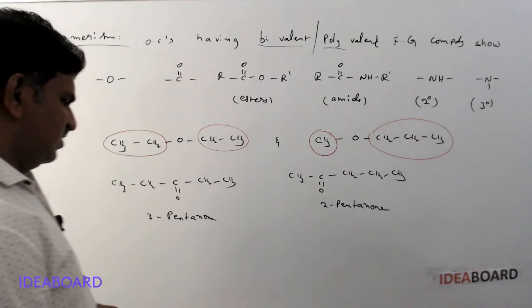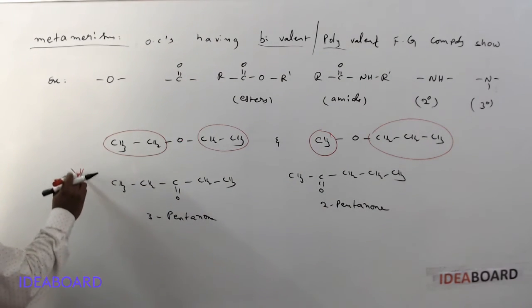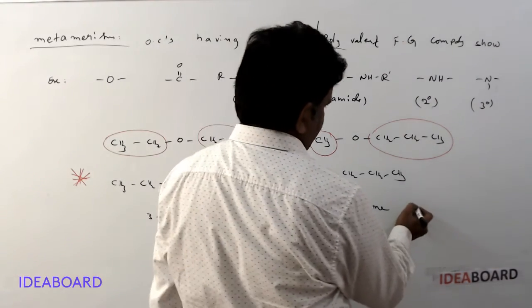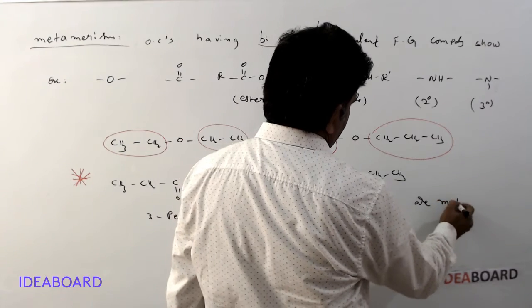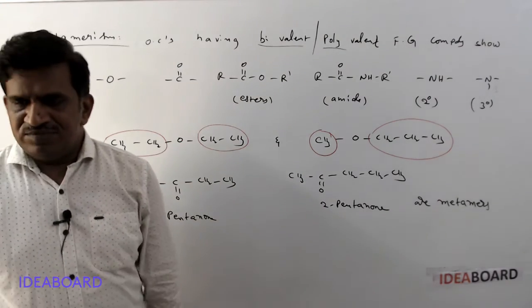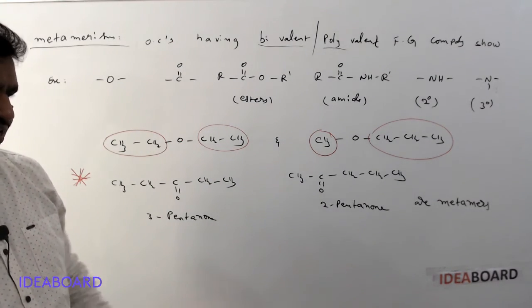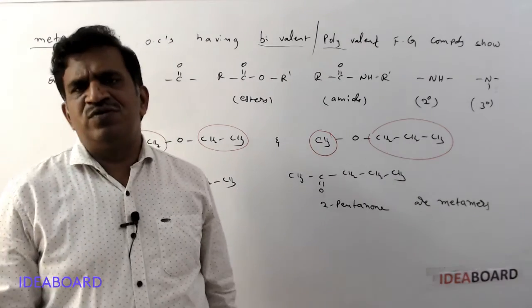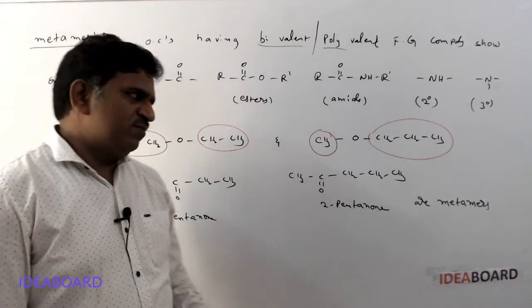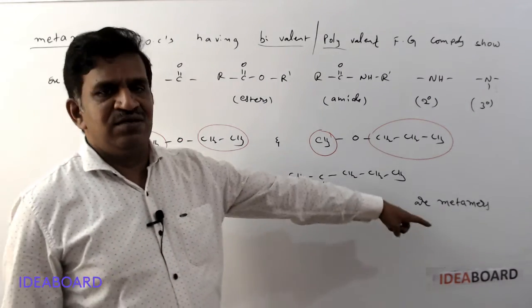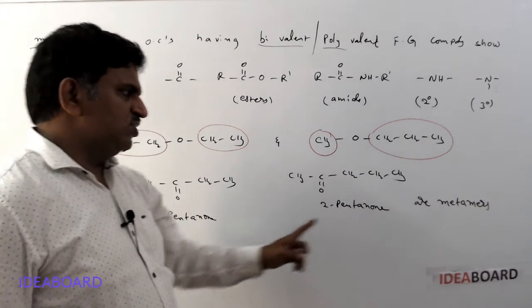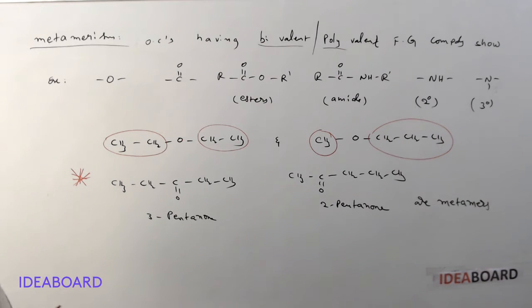But very important, please remember this: 3-pentanone and 2-pentanone are metamers only. If they have not given the metamers option in the multiple choice, if they are mentioning only position isomers, then only write that. If they are mentioning both position isomers and metamers, then please choose metamers only. Metamer property is predominant over position isomers. Okay.